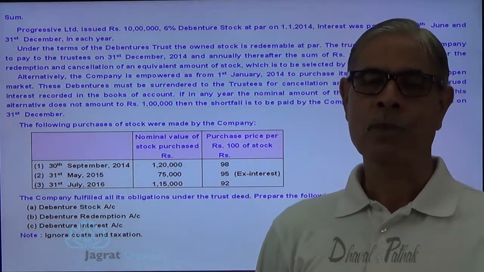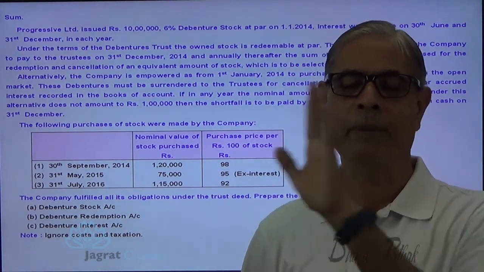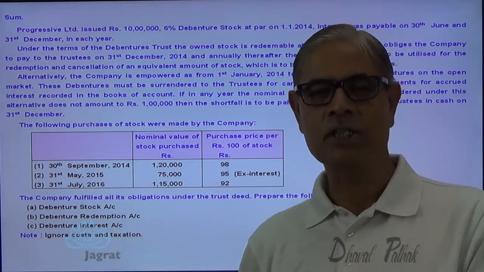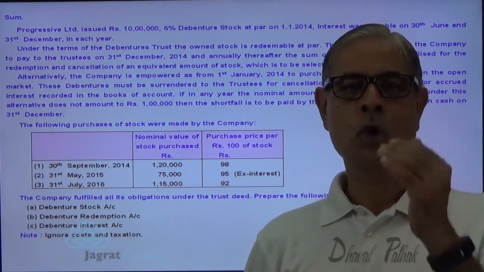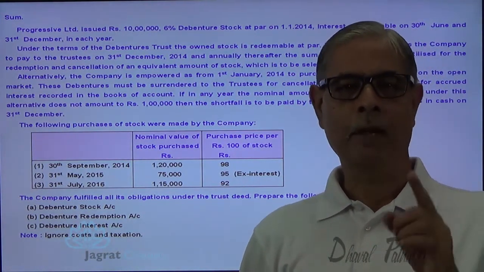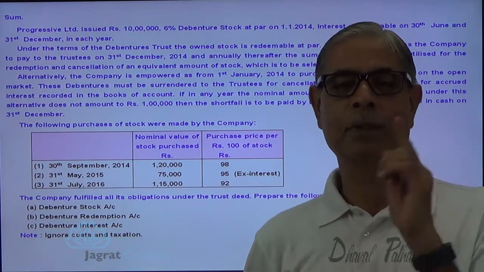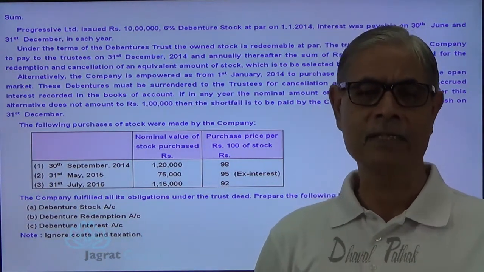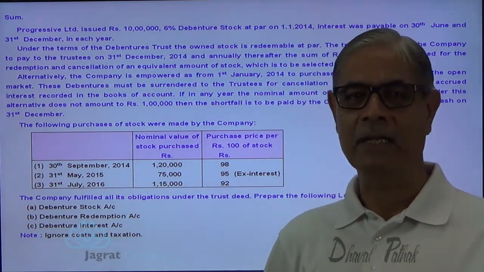Now see, what is the first option? Every year the company has to give 1 lakh rupees to debenture trustees. Debenture trustees will redeem debentures by drawing a lot. That's the first option. Or alternatively, during the year, the company can purchase its own debentures. And the moment the own debentures are purchased, they are to be cancelled. That's an important point. Why do I say that they are to be cancelled immediately?